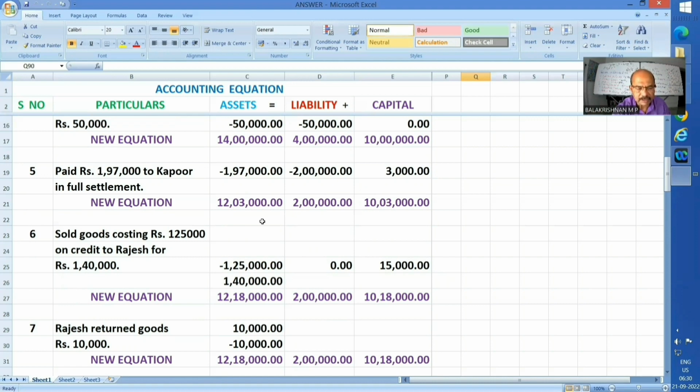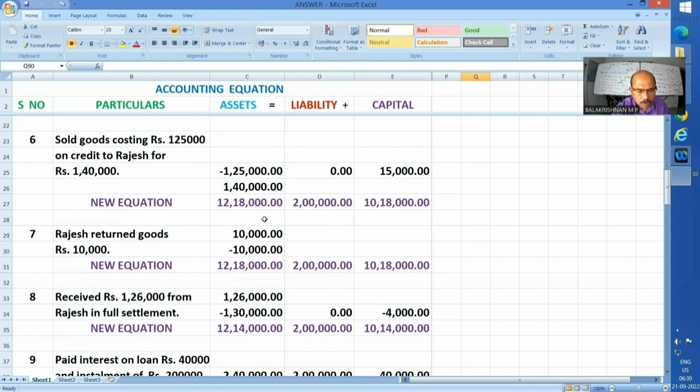Next one, sixth. Sold goods costing rupees 1,25,000 on credit to Rajesh for rupees 1,40,000. Cost of the goods moved out has reduced my assets to the extent of 1,25,000. That's the cost. Parallelly, another asset, sundry debtors, have surfaced with the sale value of the goods.